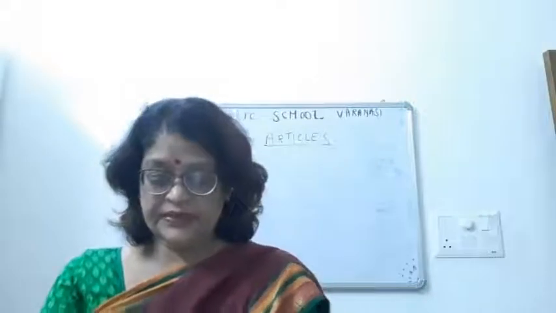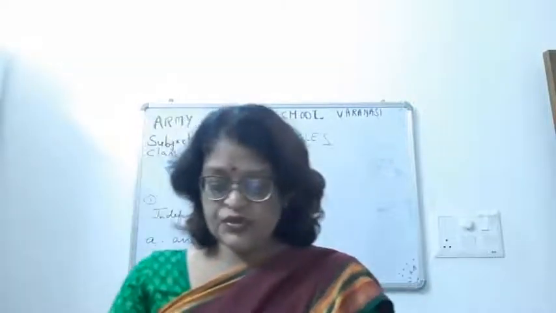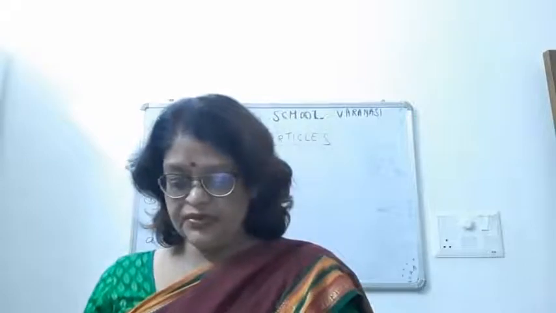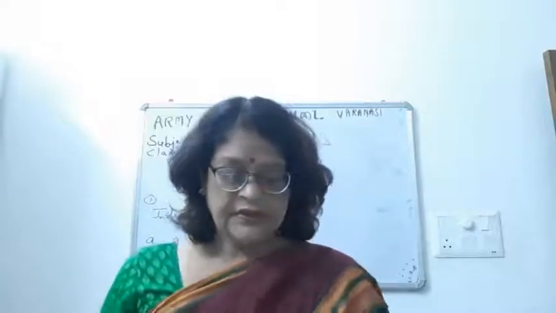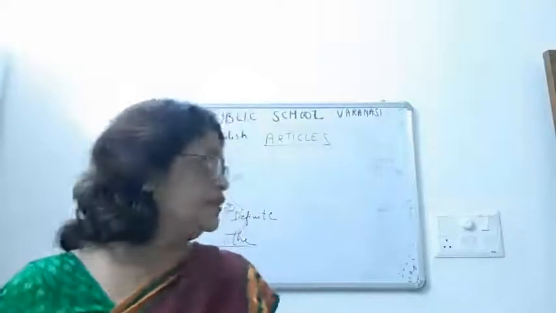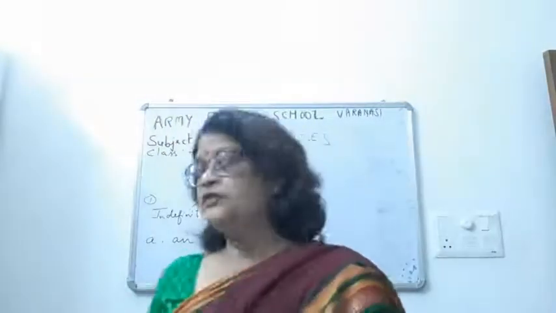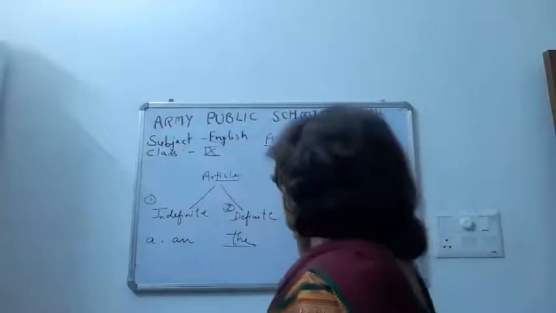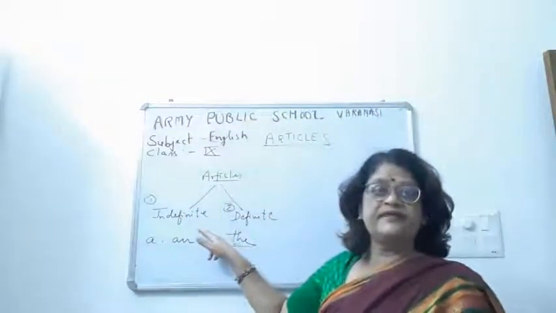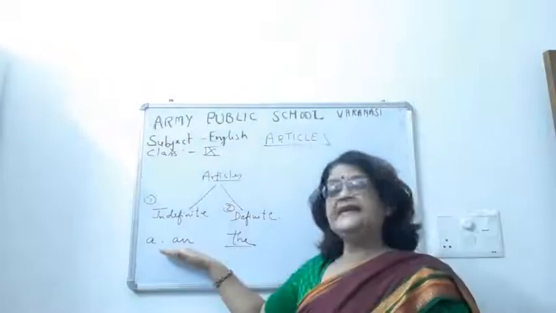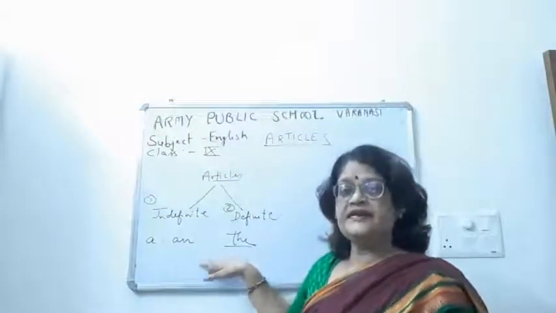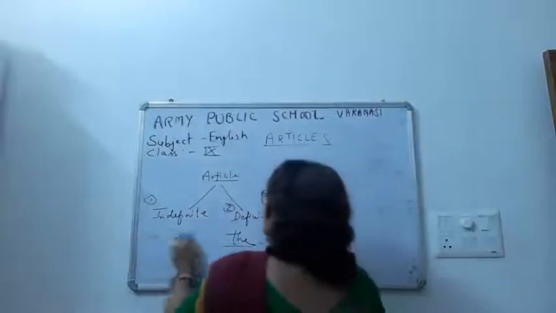Now I will be telling you the uses of the indefinite articles a and an. So first of all children, some small points. A and an are used before a singular countable common noun. So first of all, I think this is clear to you. We are having two types of article, indefinite article and definite article. A and an is the indefinite article and the is the definite article.